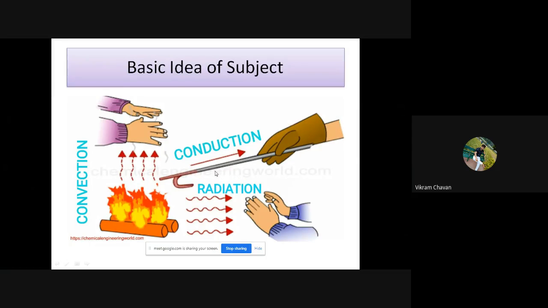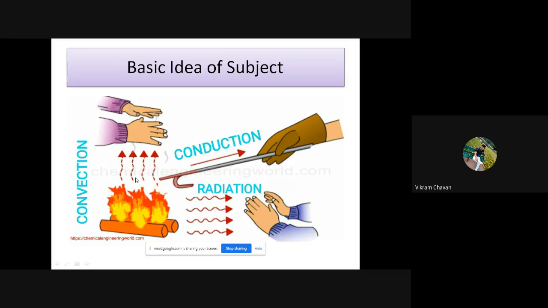First, a man is holding one rod, and one end of that rod is kept in fire, and that person is holding the other end, but after some time he feels the heat at the other end. That is the heat transferring from this region of the rod to this region of the rod. So heat transfer through a substance in physical contact, or within a substance, is considered conduction.